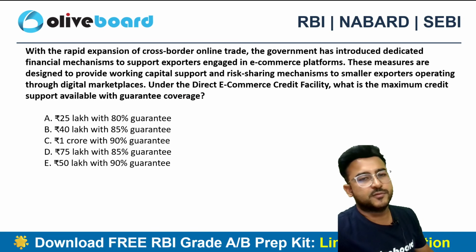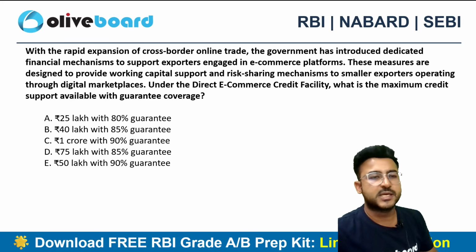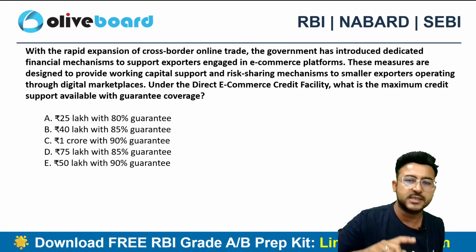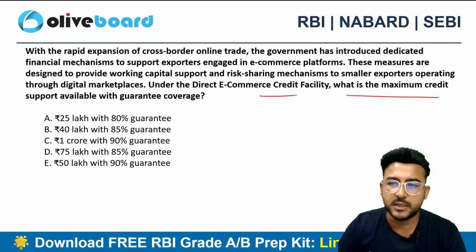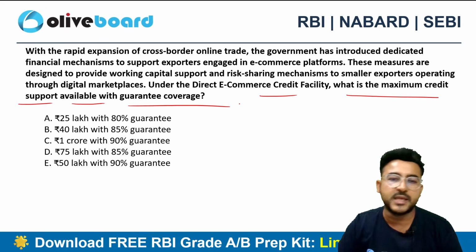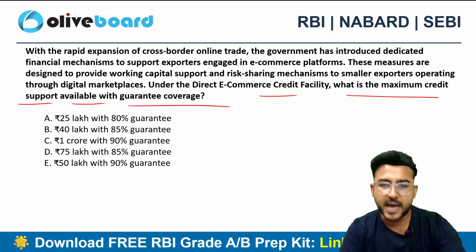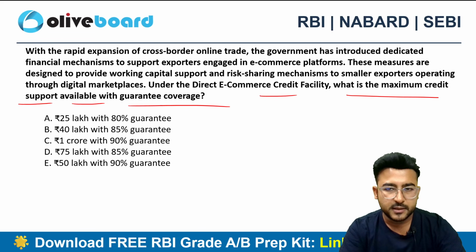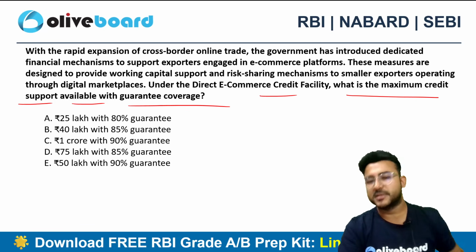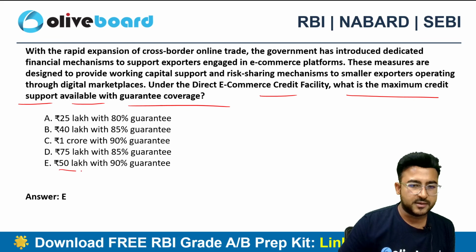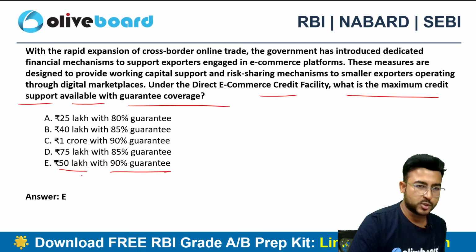With the rapid expansion of cross-border online trade, the government has introduced a dedicated financial mechanism to support exporters engaged in the e-commerce platform. Under the direct e-commerce credit facility, what is the maximum credit support available with the guarantee coverage? Under the direct e-commerce credit facility, 50 lakh rupees with 90% guarantee is the correct choice, option E.